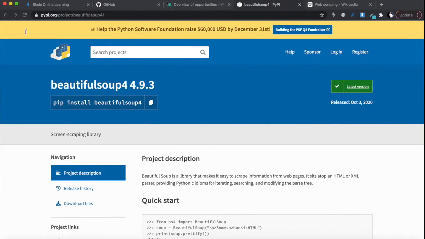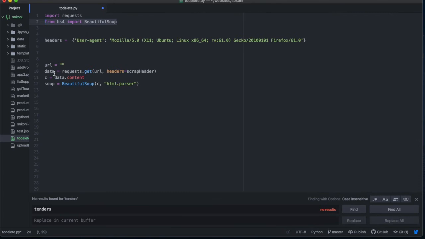I'm just going to run these four lines of code that are here. The first thing is the headers. This is very, very important. Always use this when you're doing your scraper, because what these headers do is tell the website that you're visiting that you are a Mozilla Firefox browser, so that you're not identified as spam or as a bot.